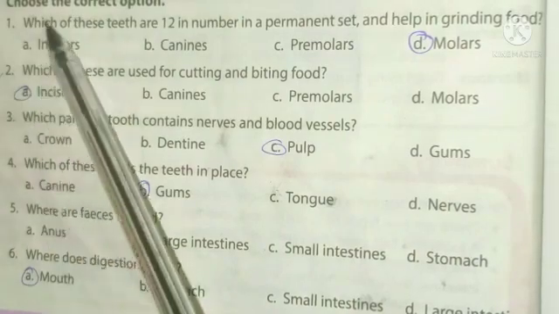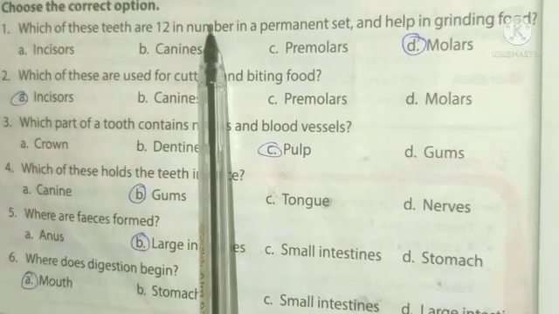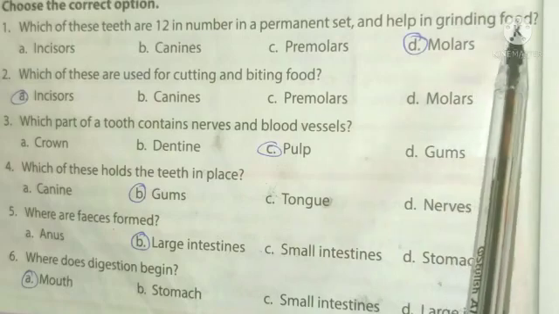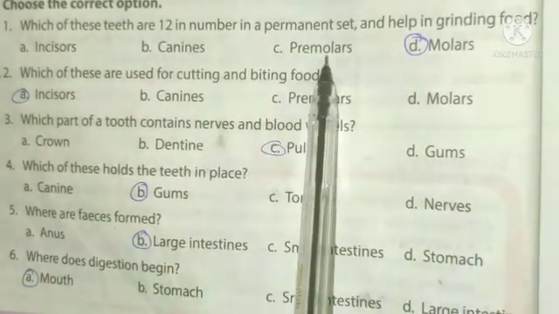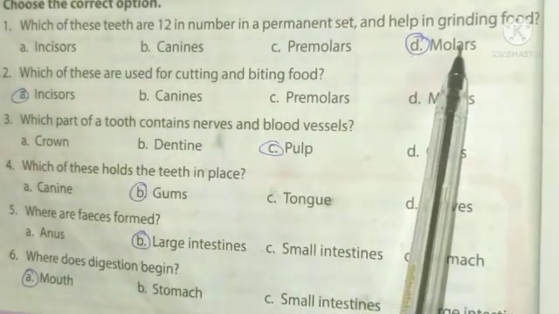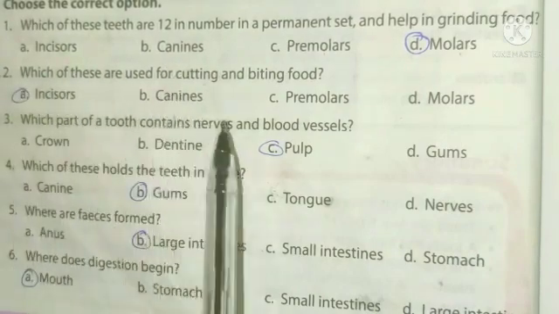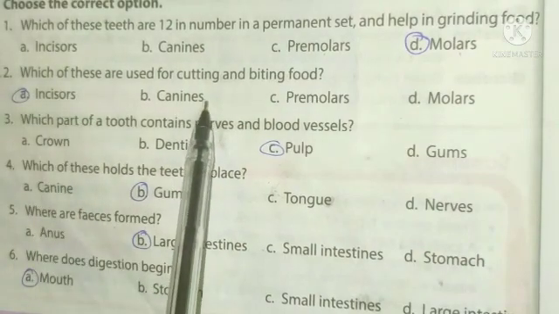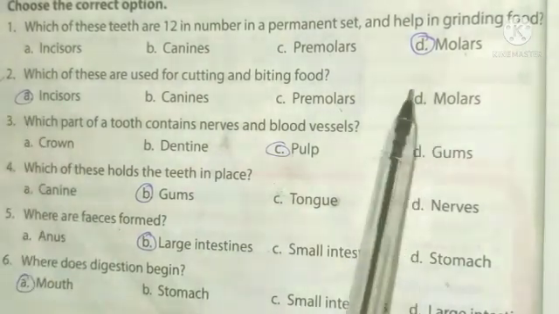Next, choose the correct option. First one, which of these teeth are 12 in number in a permanent set and help in grinding food? A. Incisors, B. Canines, C. Premolars, D. Molars. Answer is D. Molars. Second one, which of these are used for cutting and biting food? A. Incisors, B. Canines, C. Premolars, D. Molars. Answer is A.